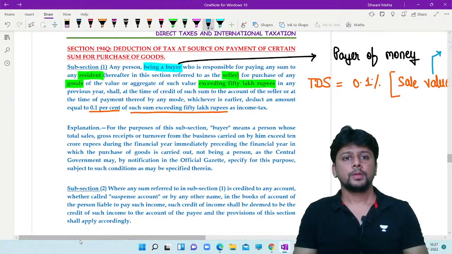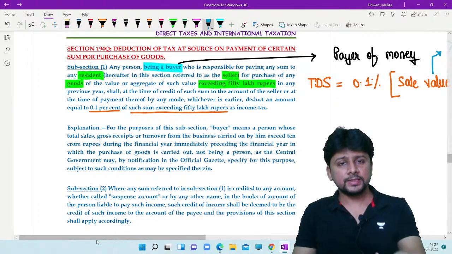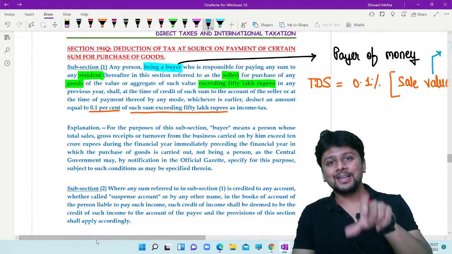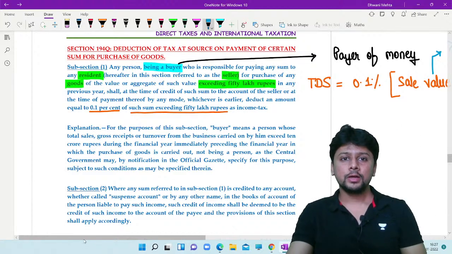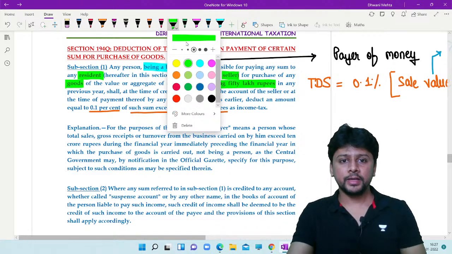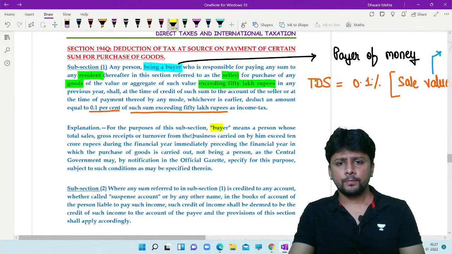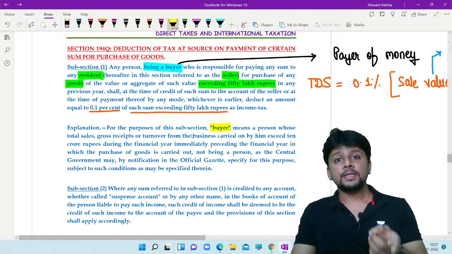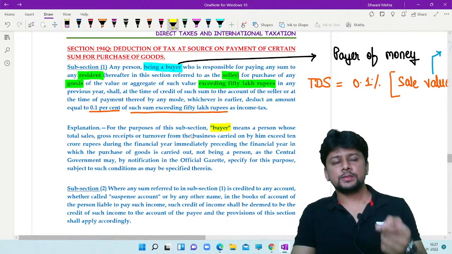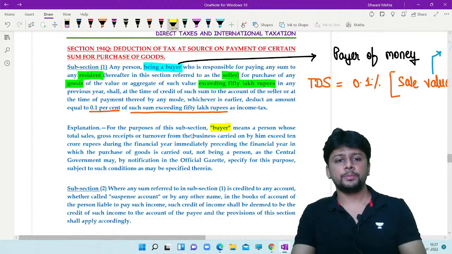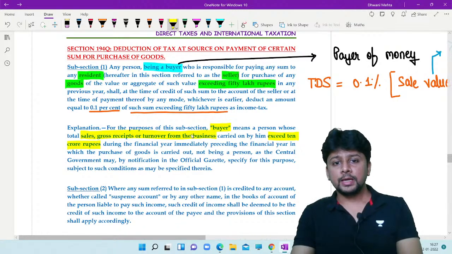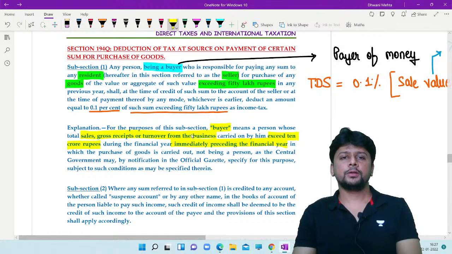Now, an explanation which explains many things, but at the same time creates a confusion also. And a confusion was created in the practical world when this section was introduced. What is it saying? For the purpose of this section, buyer means a person whose sales, gross receipts, or turnover from the business carried on by him exceeds 10 crore rupees in the immediately preceding financial year.